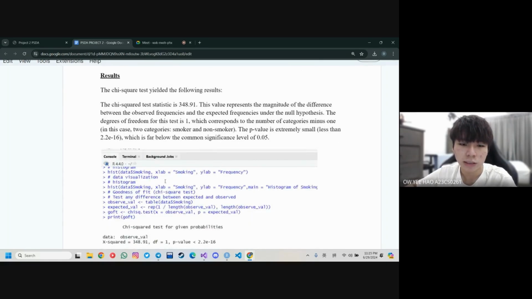So this is the result. Our chi-square is 348.91. This value represents the magnitude of the difference between the observed frequency and the expected frequency under the null hypothesis. The degrees of freedom for this test is 1, which corresponds to the number of categories minus 1. In this case, there are two categories, smoker and non-smoker, so 2 minus 1, so df equals 1. The p-value is extremely small, which is far below the common significance level of 0.05.